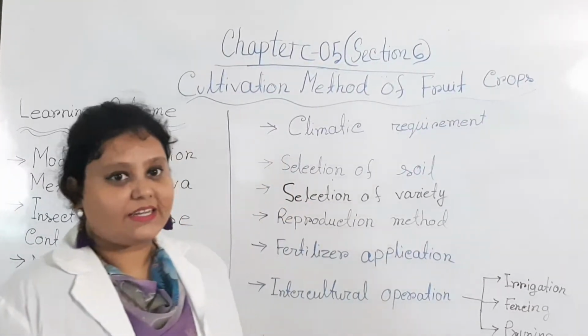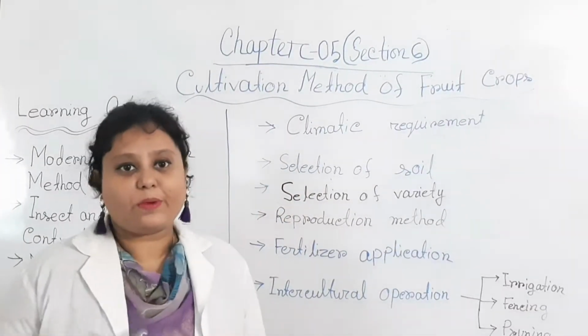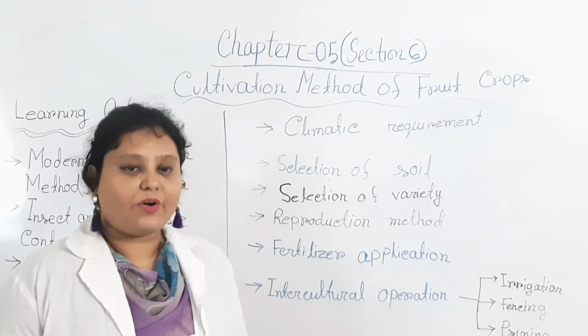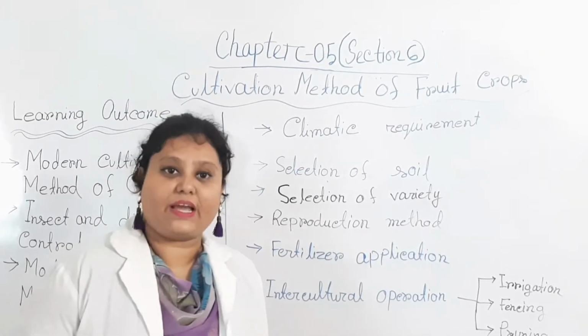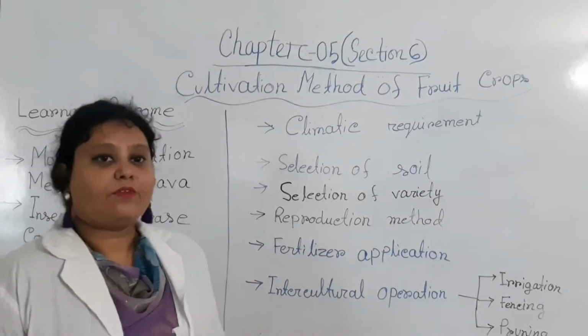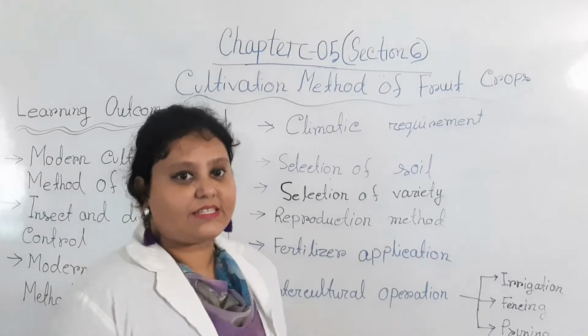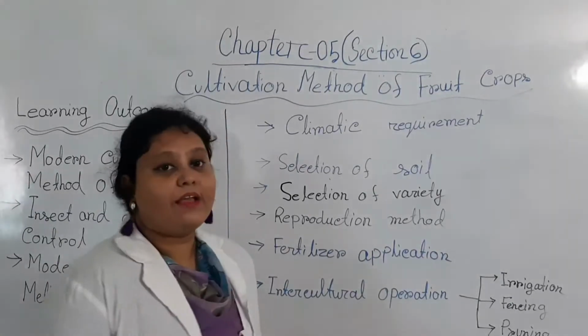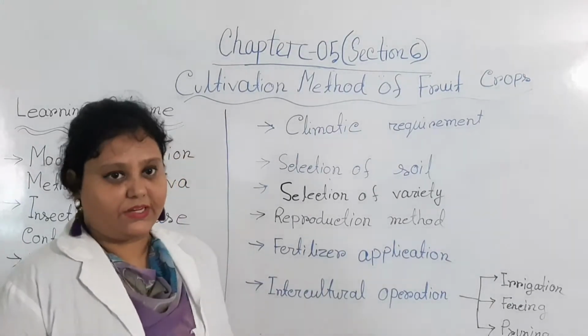So, firstly we discuss guava production, that is, the modern technology or how we can cultivate guava nowadays. For any type of cultivation, some topics should be maintained and some requirements should be fulfilled.